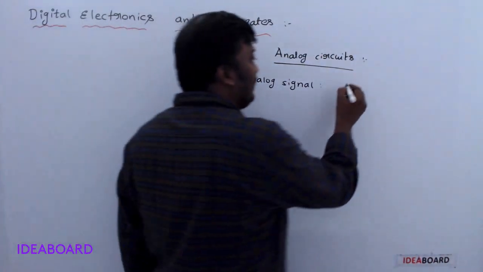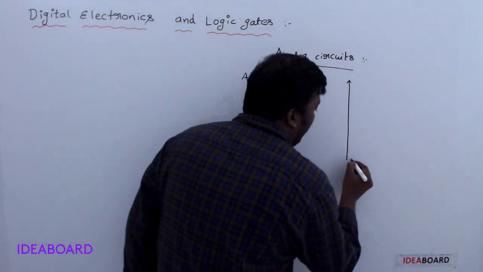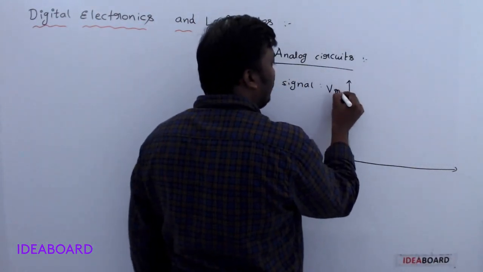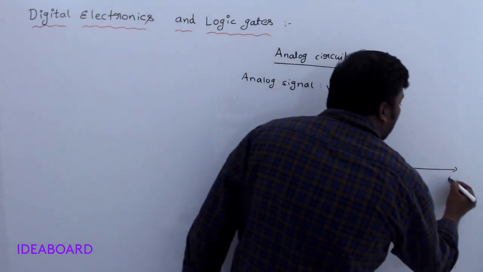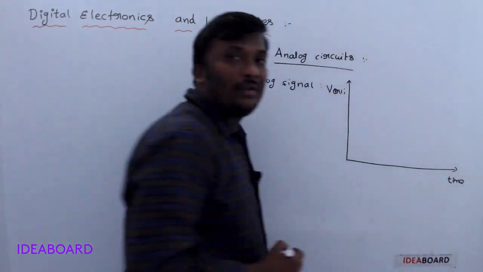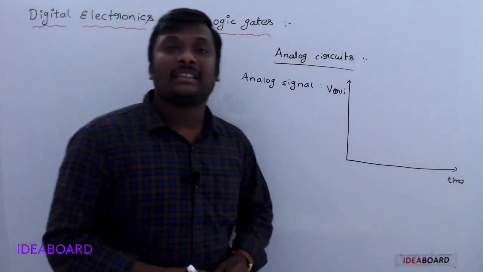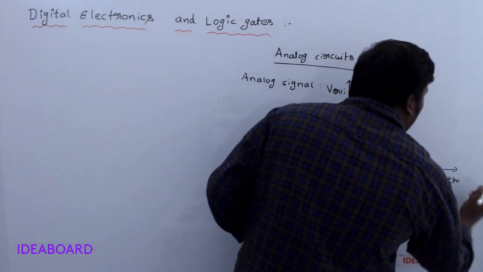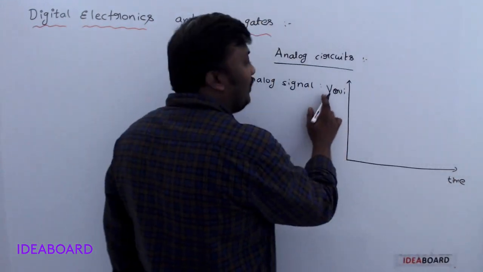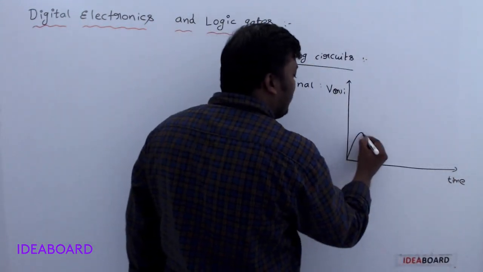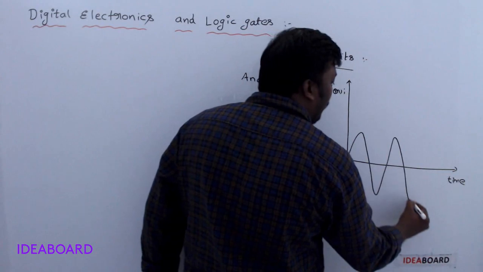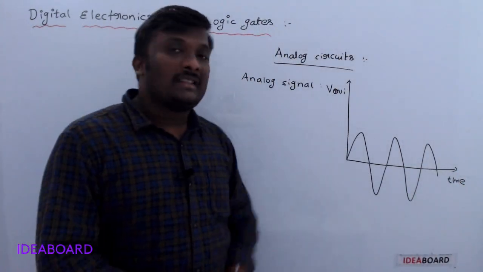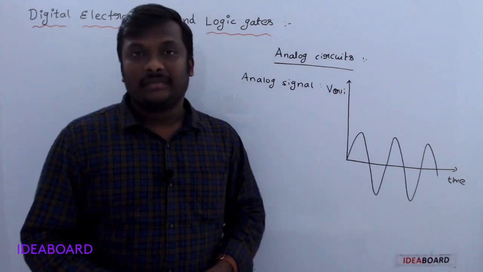An analog signal is nothing but a signal in which current or voltage varies with time continuously. That means with respect to time, voltage or current continuously varies. If you observe this type of signal anywhere, those signals are called analog signals.